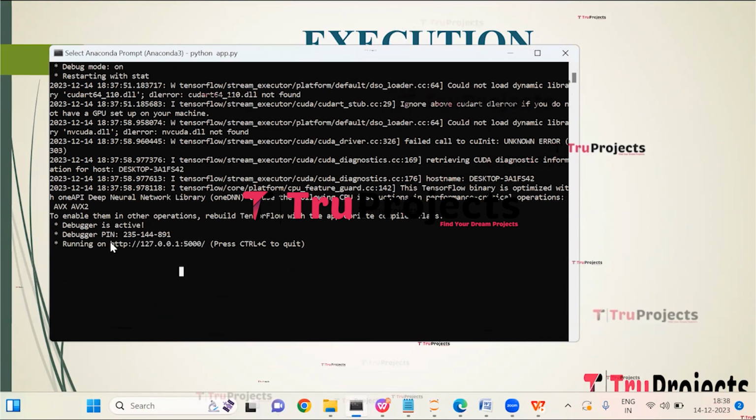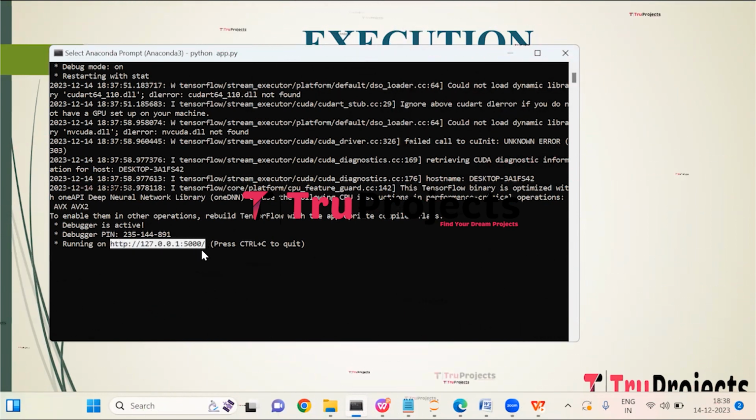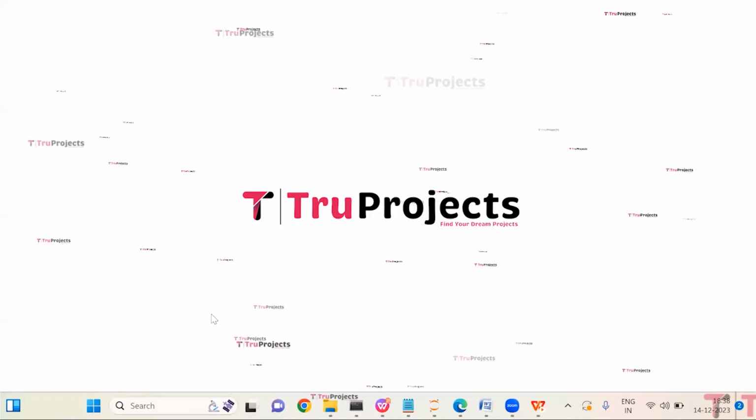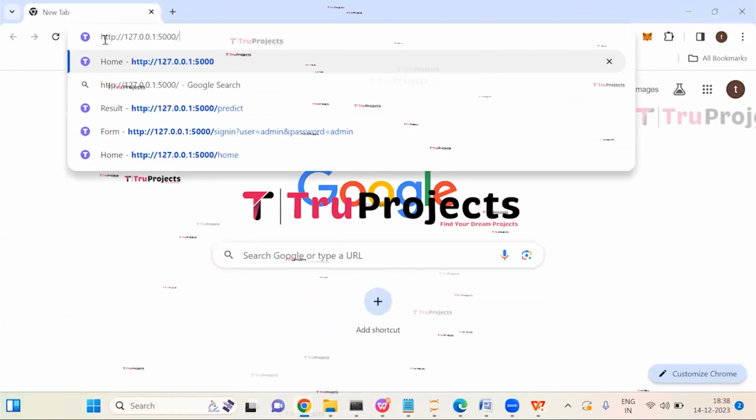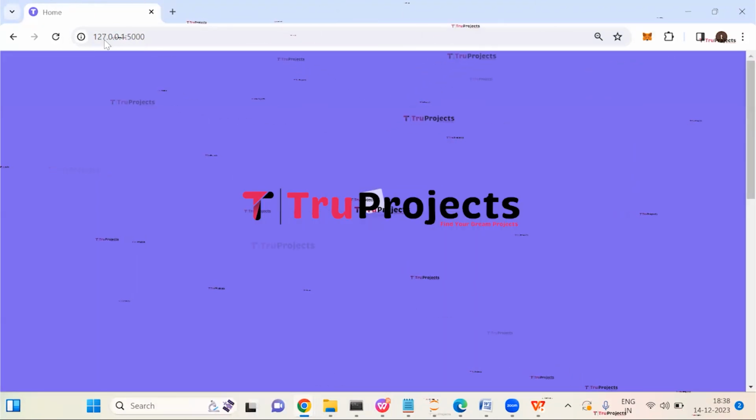Now copy this local link provided by the Flask framework. I'm copying the link and paste this copied link into any web browser. I usually prefer Google Chrome and hit enter.